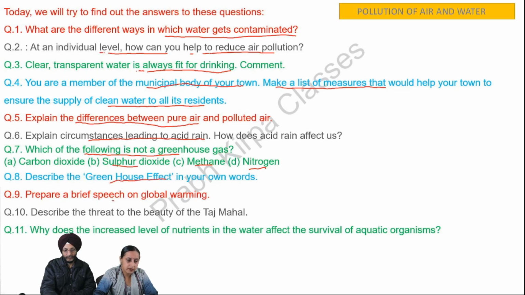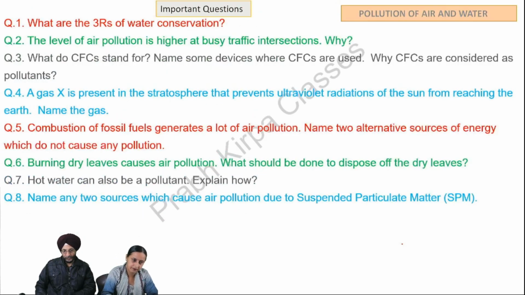Question number 9, prepare a brief speech on global warming. Question number 10, describe the threat to the beauty of the Taj Mahal. Next question, why does the increased level of nutrients in the water affect the survival of aquatic organisms?